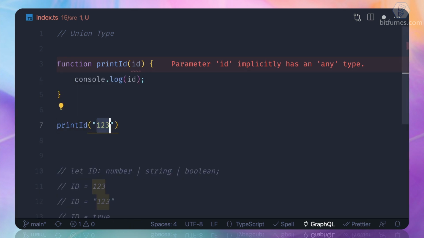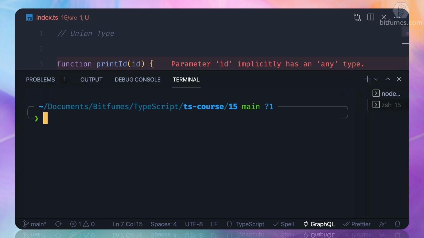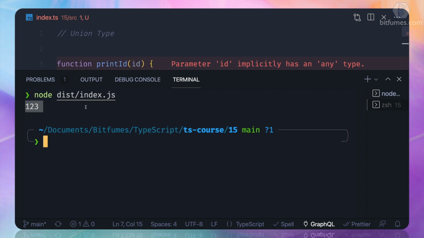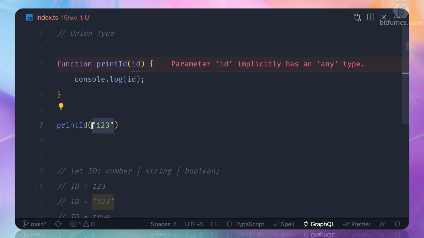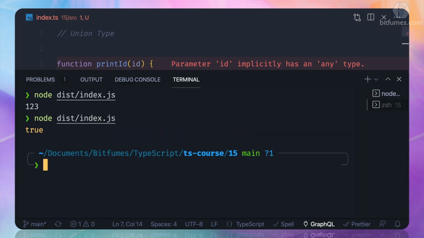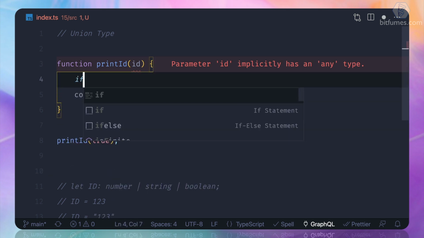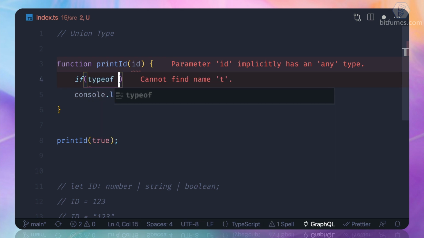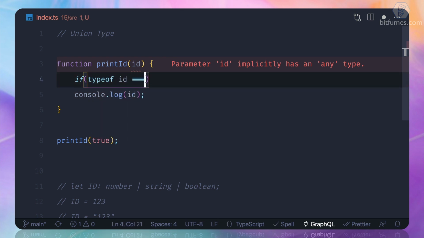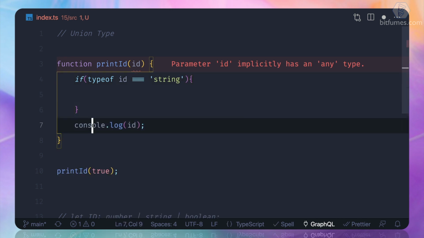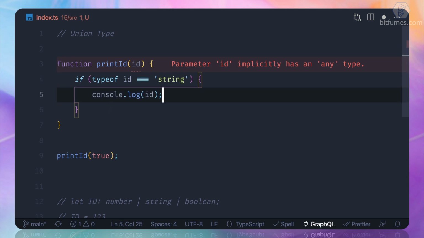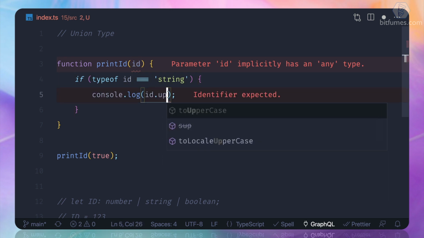Now what if I have 1 to 3 as a string? Still we have this, but things get worse when we have true, and that's what we have. Now suppose we don't know about the union type, then how can we do that? So we can check if typeof id is a string, then I want to console log, and I want to just do the uppercase of it.